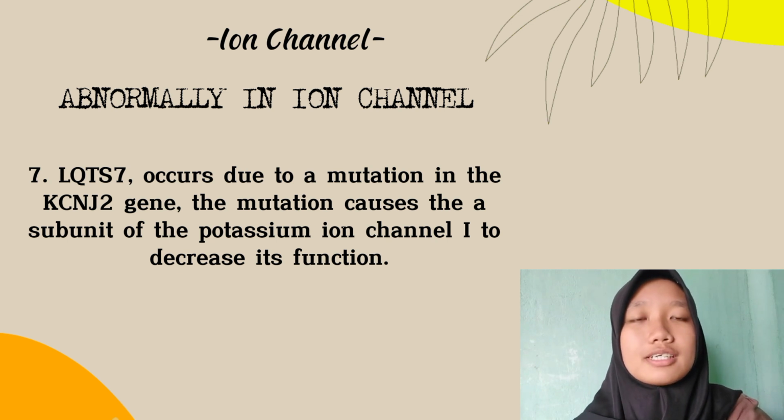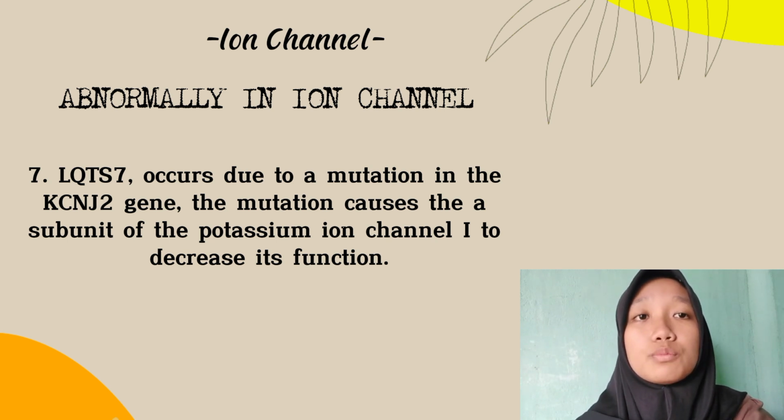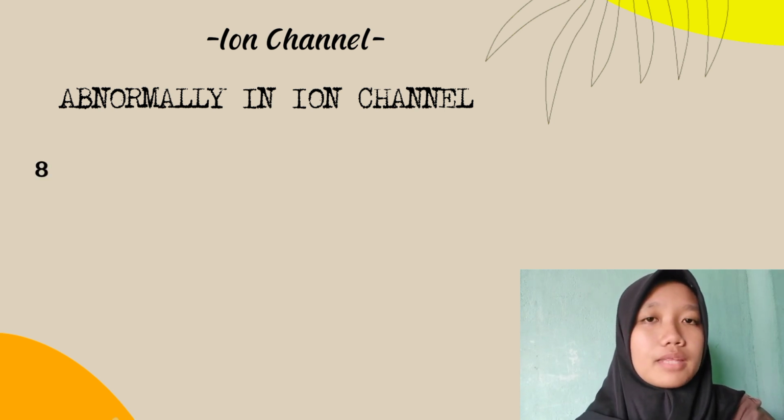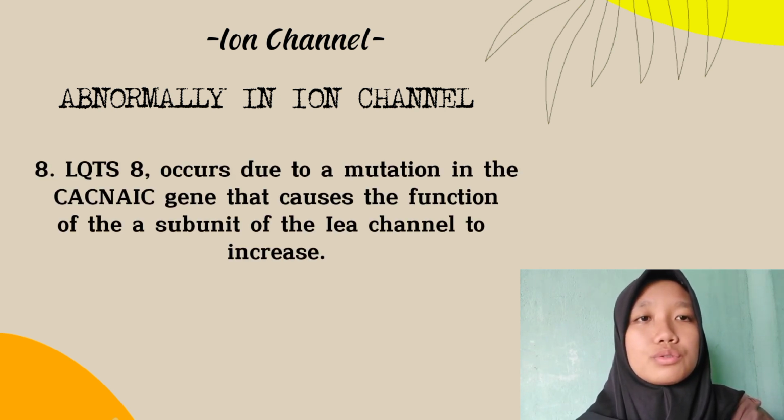The mutation causes the subunit of the IK1 potassium ion channel to decrease its function. 8. LQTS 8 occurs due to a mutation in the CACNA1C gene that causes the function of the subunit of the calcium channel to increase.